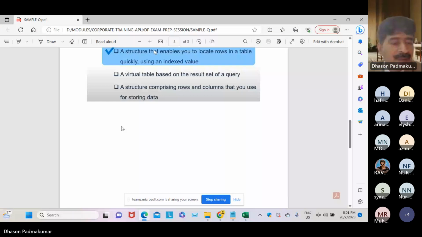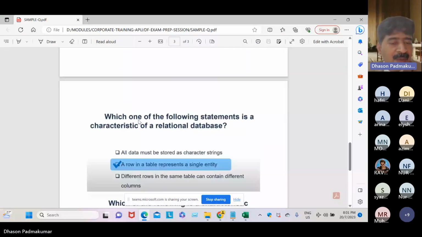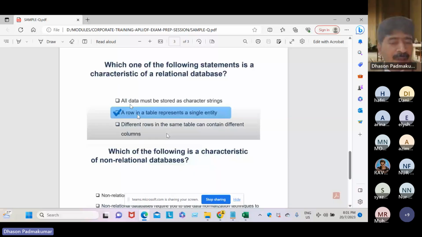Next is characteristics. Which one of the following statements is a characteristic of a relational database? All data must be stored in a single format? No, it is wrong. Different rows in the same table can contain different columns? No. A row in a table represents a single entity.